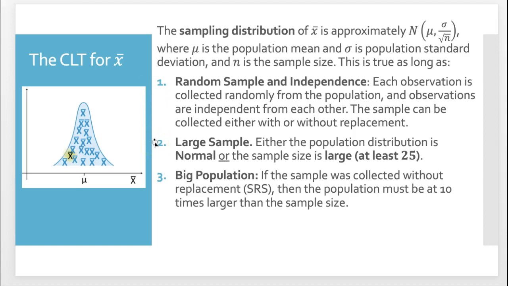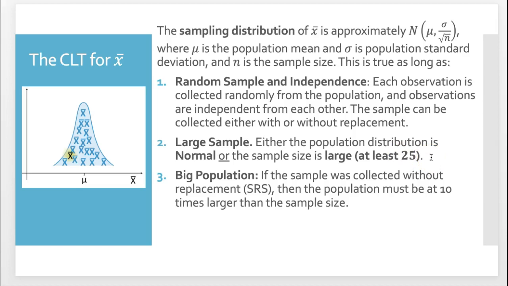Number 2, large sample, well, sort of. If the population distribution is normal, then any sample size will work. Doesn't matter. Or we don't know the distribution and the sample size is large, and large here means at least 25.